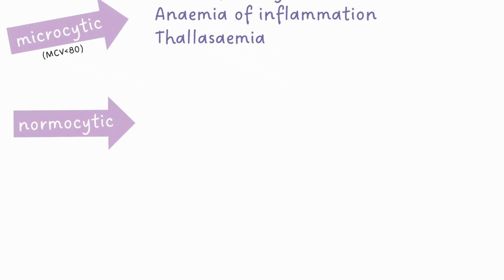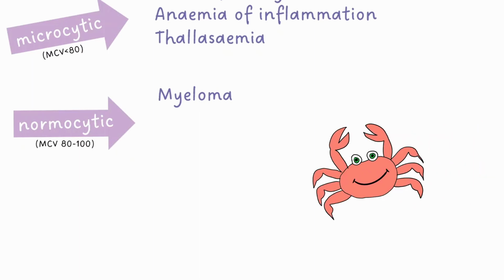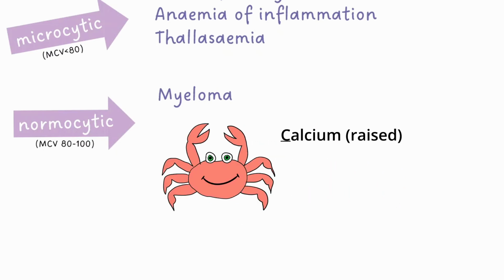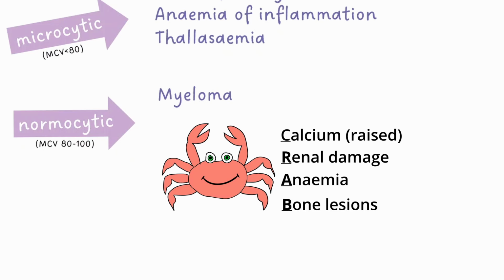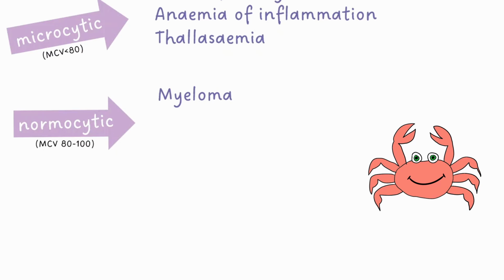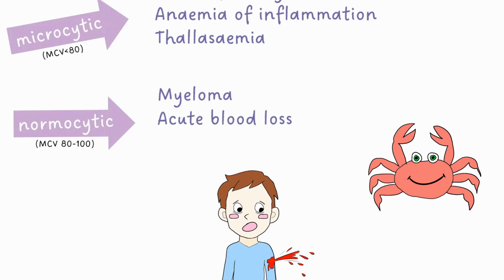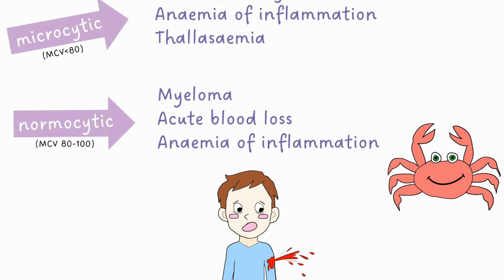Normocytic anemia can be caused by myeloma, which is a rare bone marrow malignancy with abnormal antibody production. These antibodies go on to affect multiple systems in the body. The main symptoms of myeloma can be remembered using the mnemonic RAB: raised calcium, renal damage, anemia, and bone lesions. Acute blood loss is another cause of normocytic anemia, as is anemia of inflammation, as we previously mentioned.